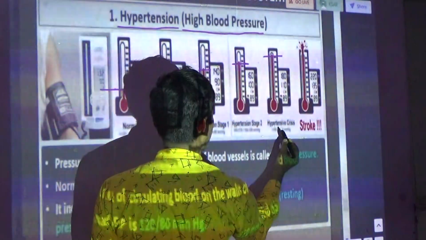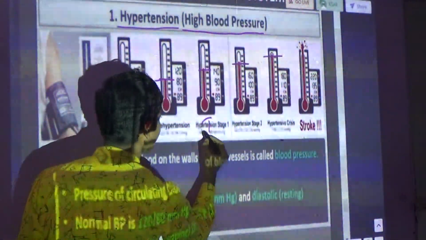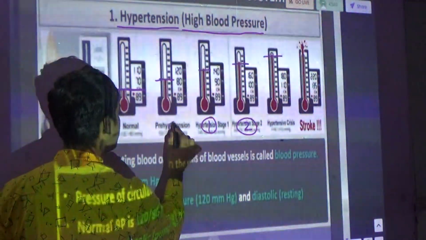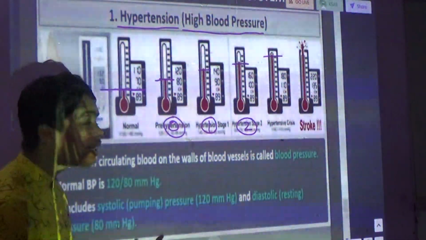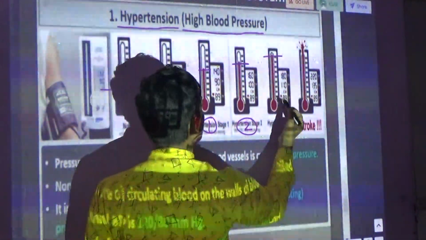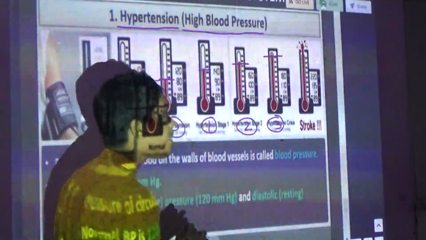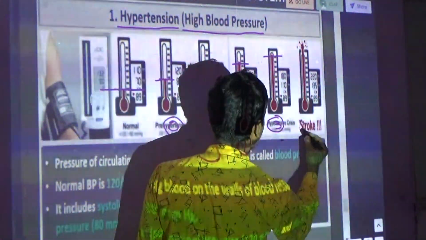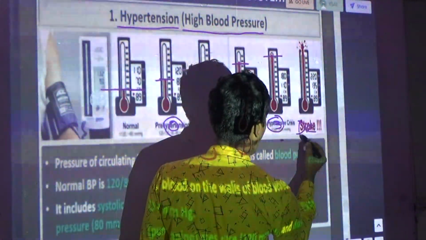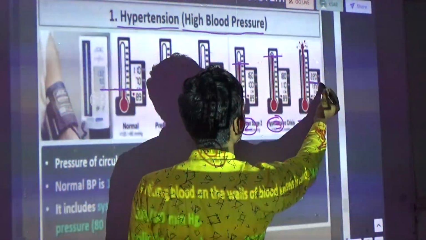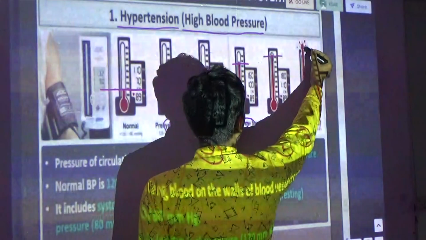That is stage 2, and the beginning you can call stage 0. After that it will cross to stage 3, and after that the man will die, because it crosses 120 also.